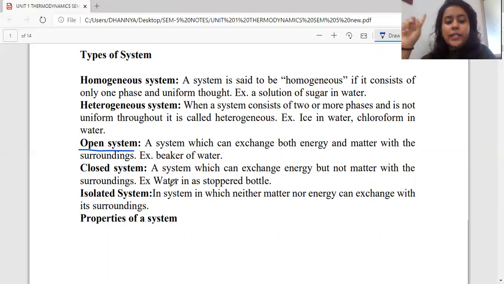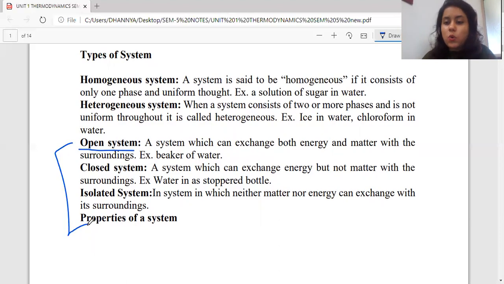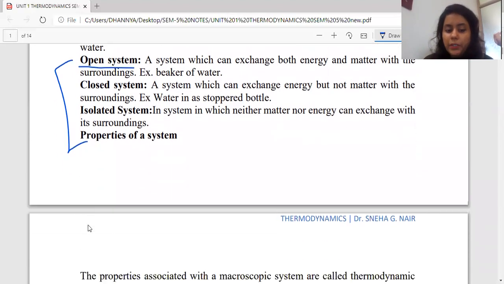Then we have the isolated system. Now what is an isolated system? It is one type of system which is not able to exchange anything, that is, neither the energy nor the matter can be exchanged with the surrounding. That type of system is called an isolated system. So these were the three important systems, that is the open, closed and the isolated system, that are generally studied if we study the parameters of thermodynamics.